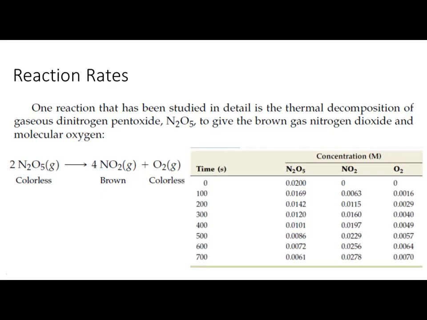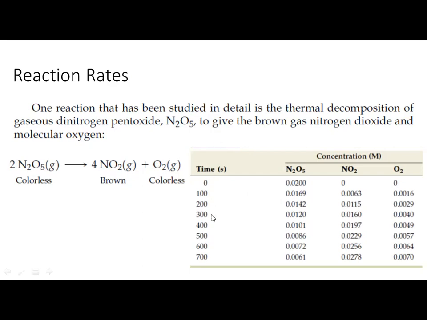You can use any reaction and calculate the rate of any chemical reaction. Now I am going to show how to calculate the rate of reaction of each reactant and product, and the data is given over here.